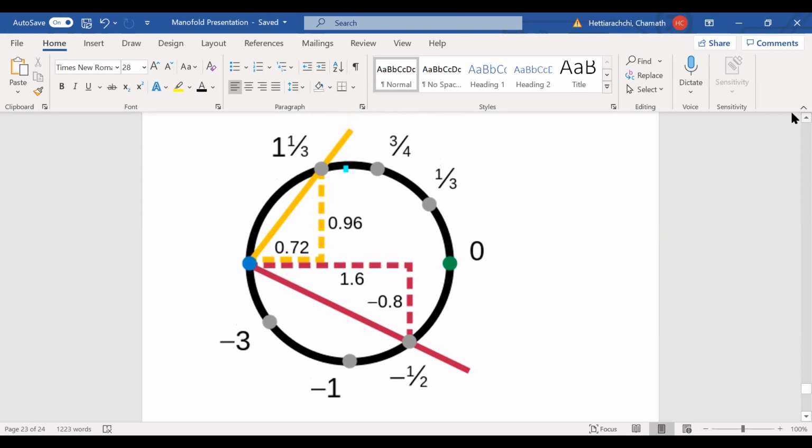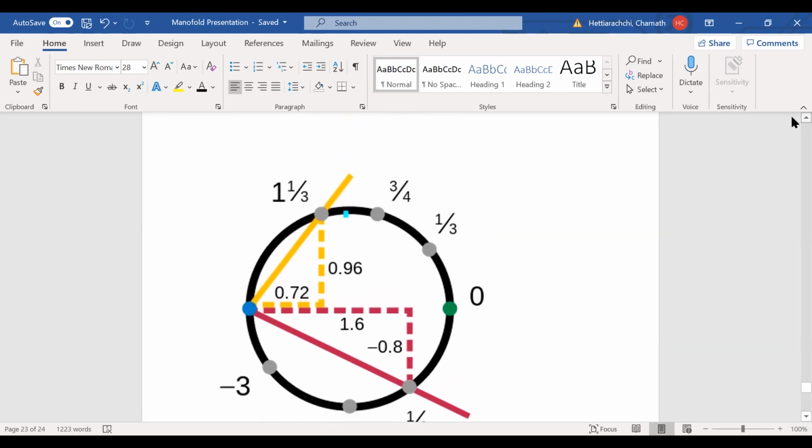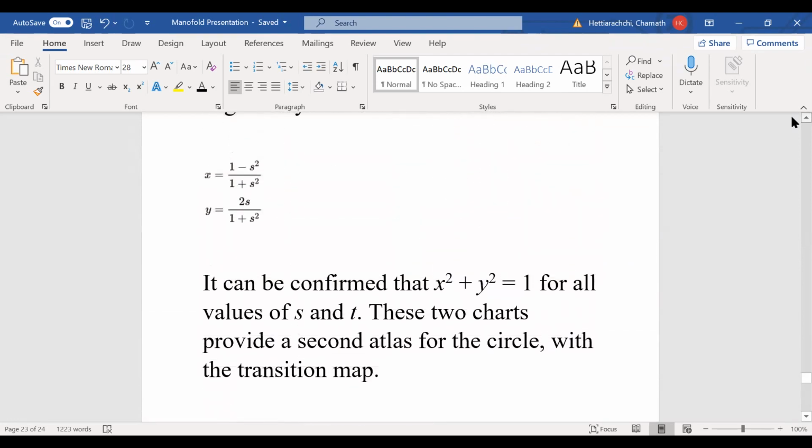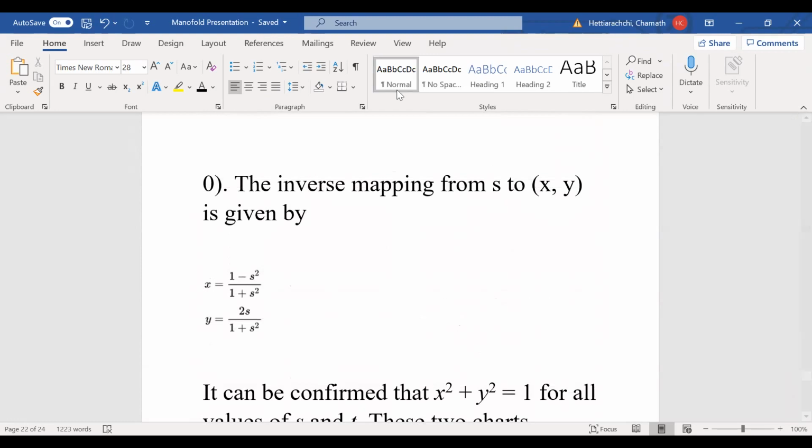So you're going to map it like that. You take the slopes of these two lines, and this is what we get. Now we are going to create the inverse mapping. From s to xy it is given by this one.